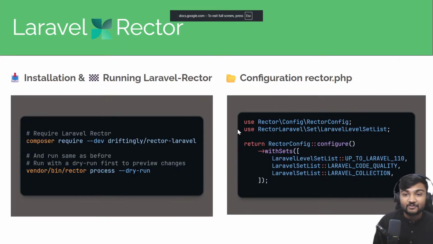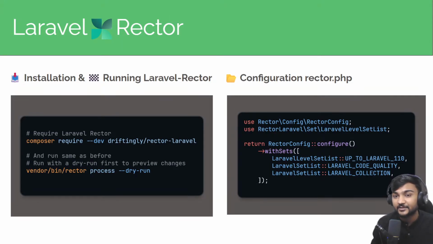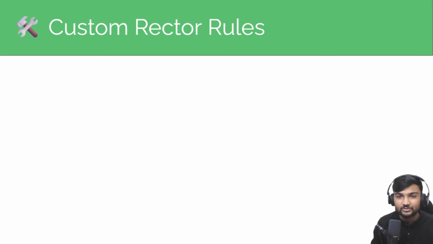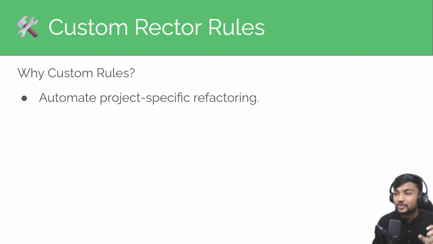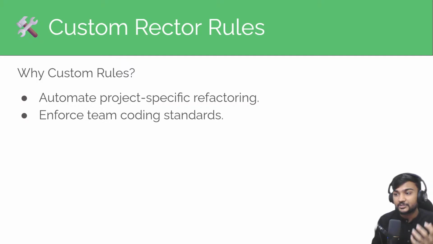So yeah, that was Laravel Rector and Rector PHP. It helps us to improve quality and upgrade projects. But one more thing which you may like to see is custom Rector rules. Why do we have custom Rector rules? They can automate specific refactoring for your project. They can also enforce coding standards.